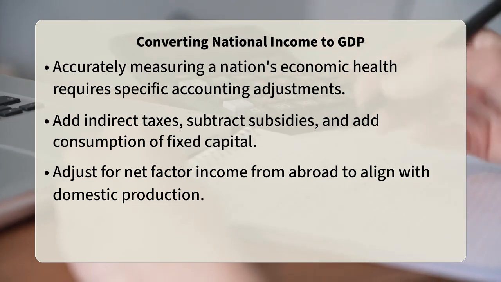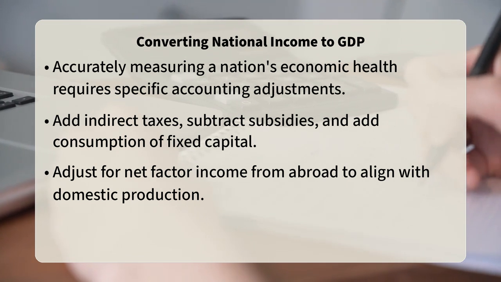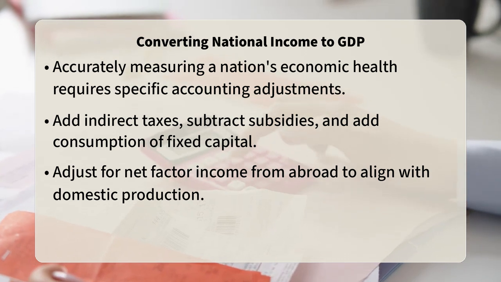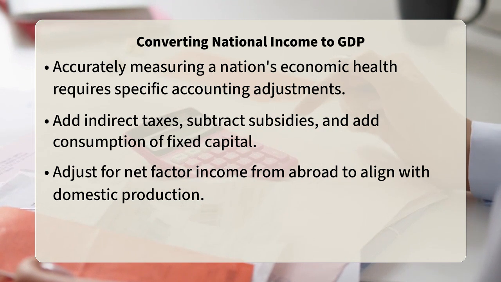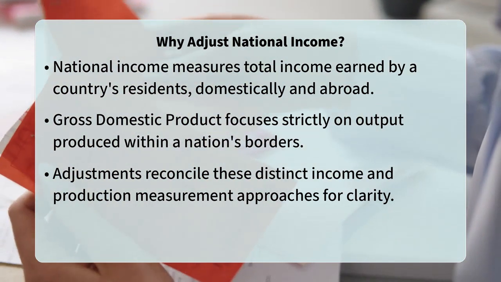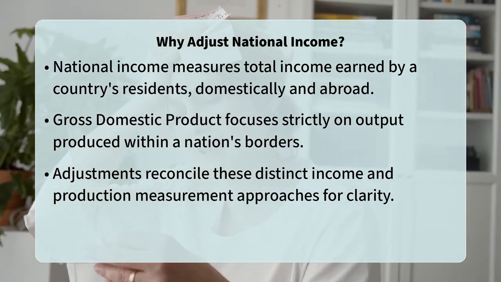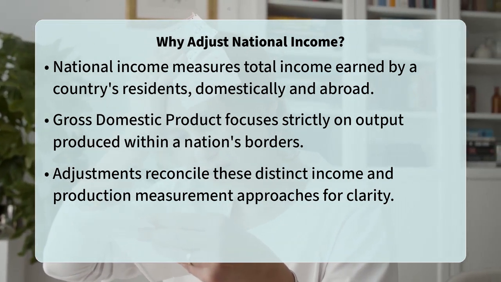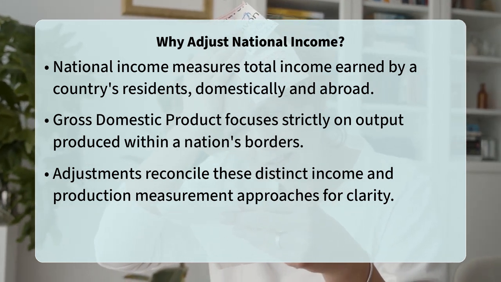You also need to account for net factor income from abroad. These adjustments are necessary because national income measures the total income earned by a country's residents, whether that income comes from production domestically or from abroad. Gross domestic product, however, focuses strictly on the total market value of all final goods and services produced within a country's geographical borders during a specific period. One measures income to residents, and the other measures production within the borders, so reconciliation is key.